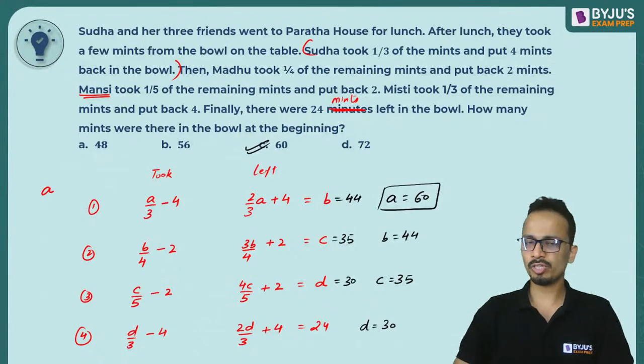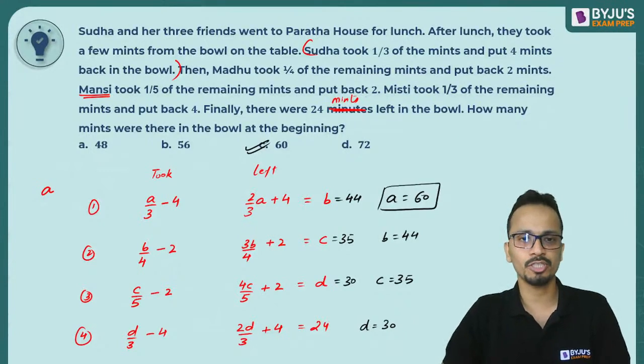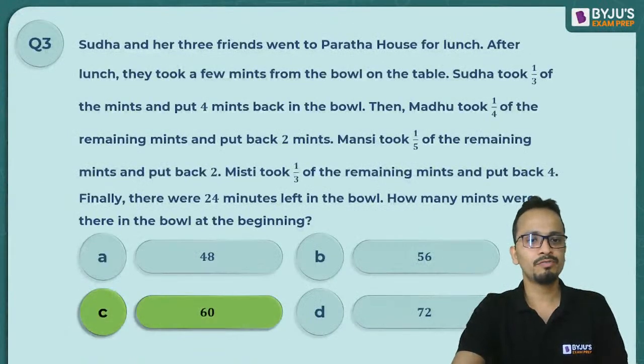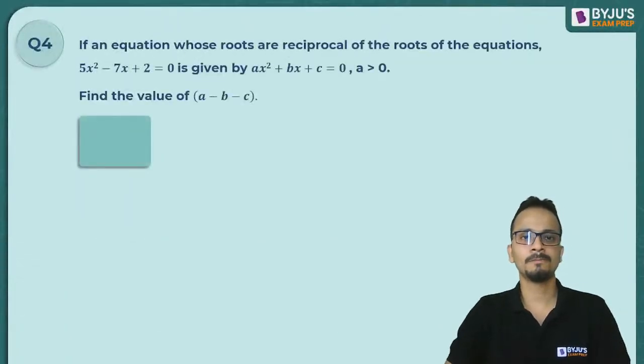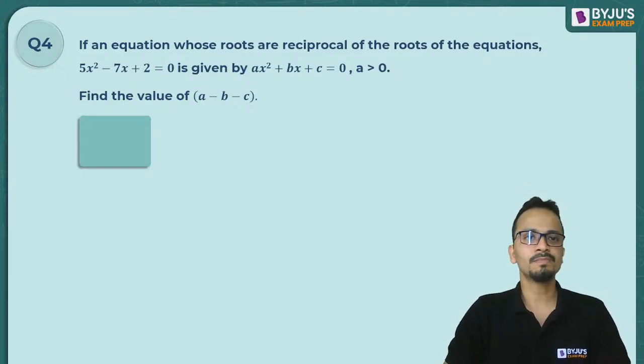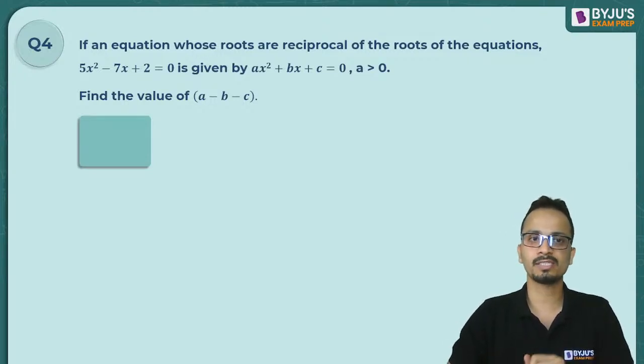All right. So this is a proper way of dealing with these types of questions, right? Let's move on to question number 4. Question number 4 is related to quadratic equations.